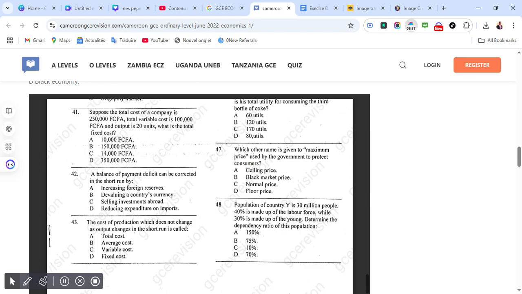A balance of payment deficit can be corrected in the short run by. Correct answer is C, selling investments abroad. The cost of production, which does not change as output changes in the short run, is called. Correct answer is D, fixed cost.